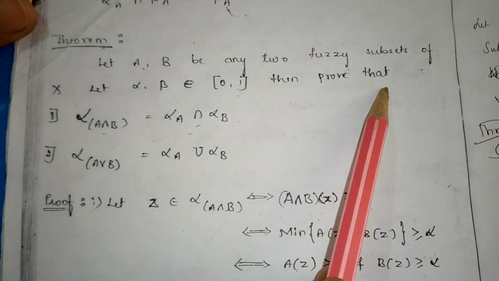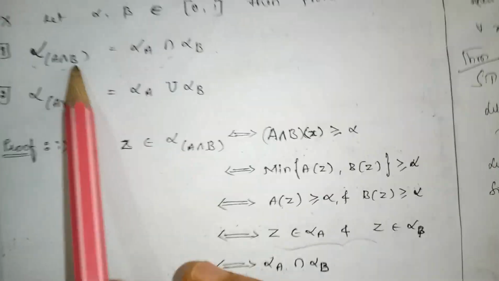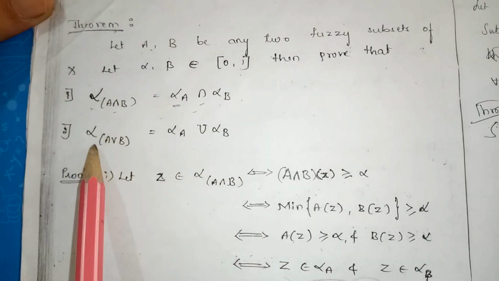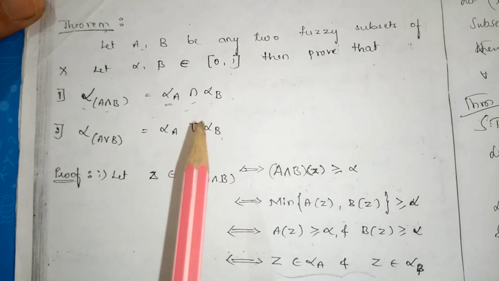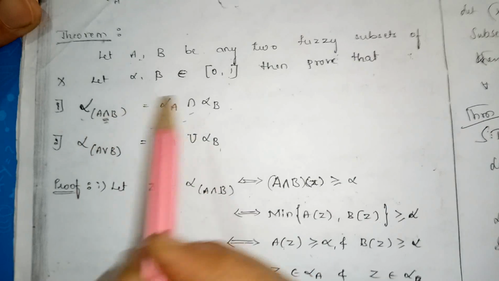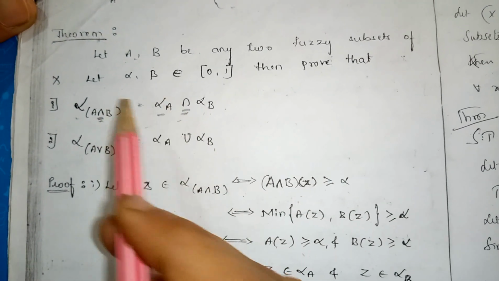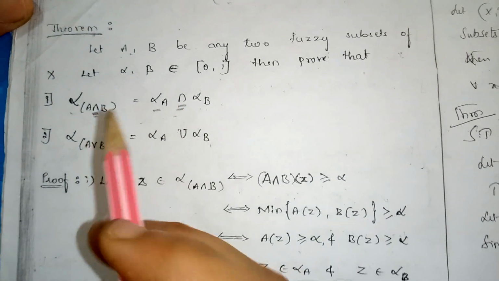Then we have to prove that alpha of A intersection B is equal to alpha A intersection alpha B, and alpha of A union B is equal to alpha A union alpha B. Here observe that this intersection is with regard to the fuzzy subsets, and this intersection is with regard to the normal subsets. You know the difference between this intersection and this intersection. Okay, we can go for the proof.